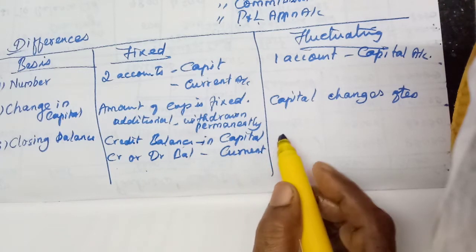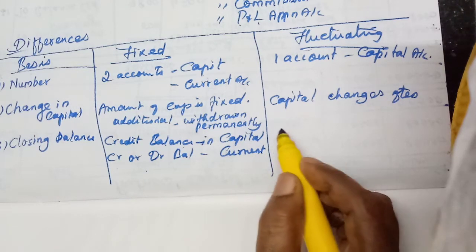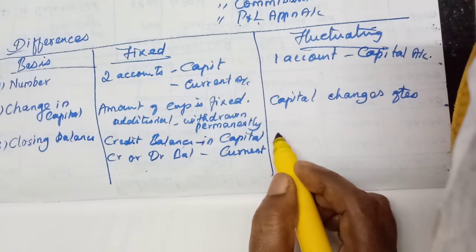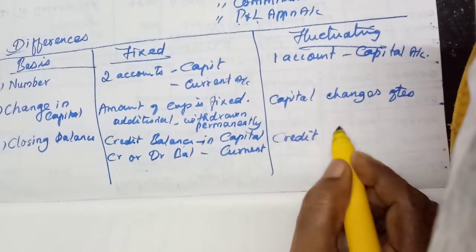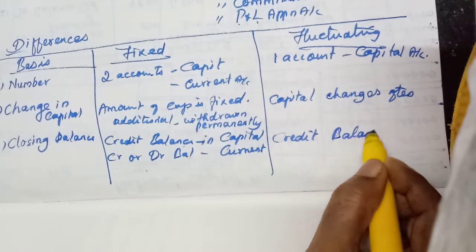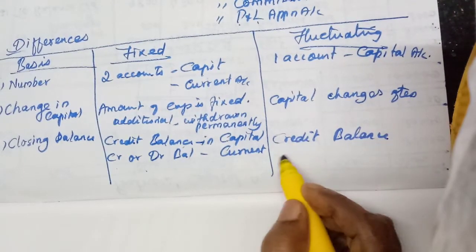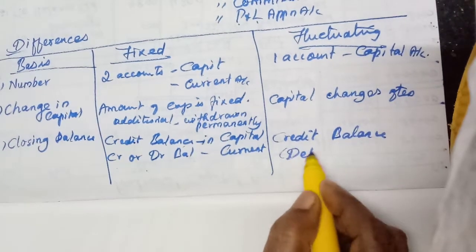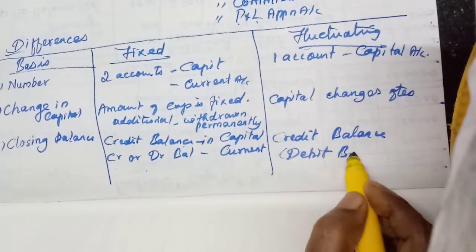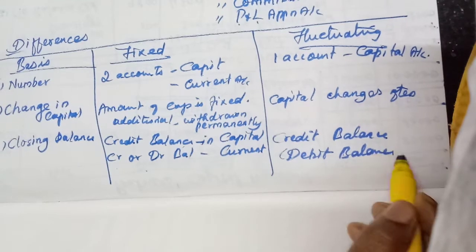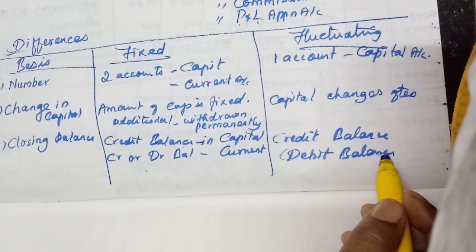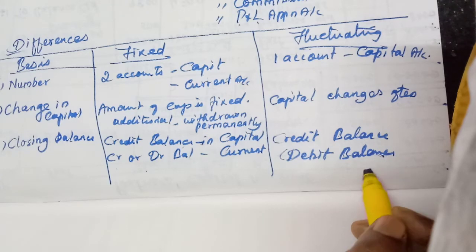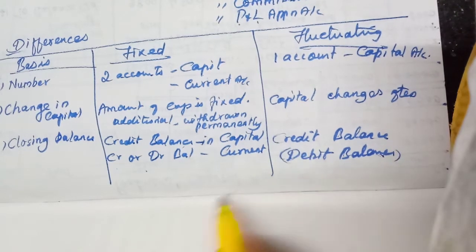Understood? Here, in the fluctuating method, mostly they will have only a credit balance. Sometimes it may have a debit balance also, because if a partner withdraws more amount, he may get a debit balance. Very rare.